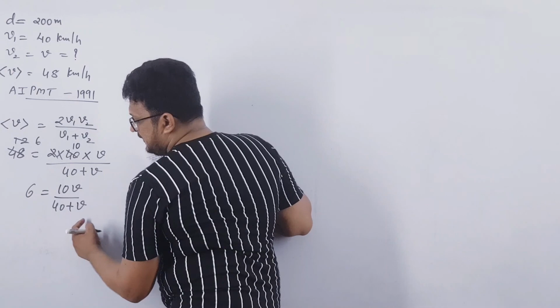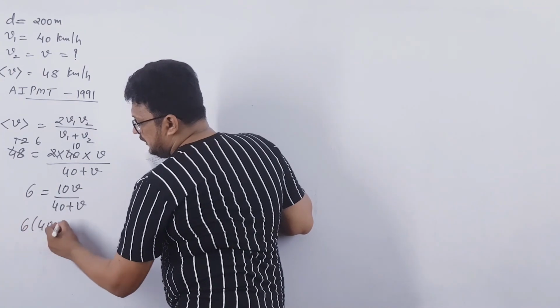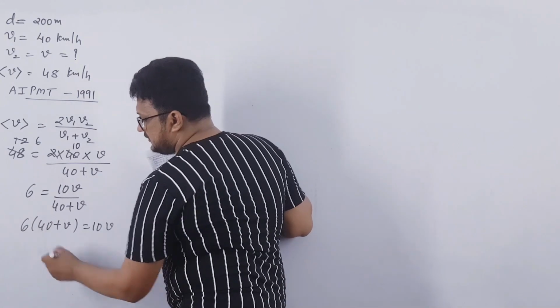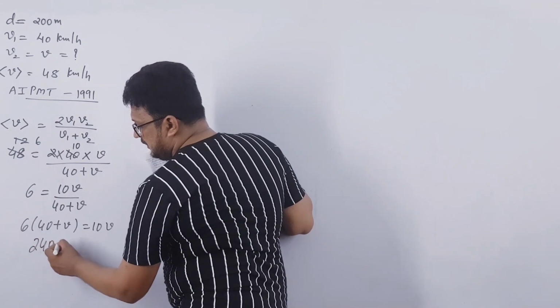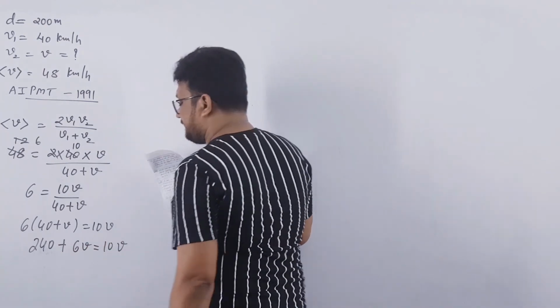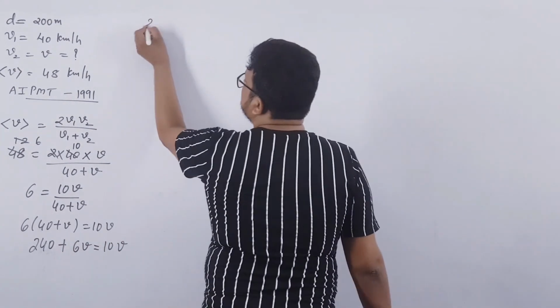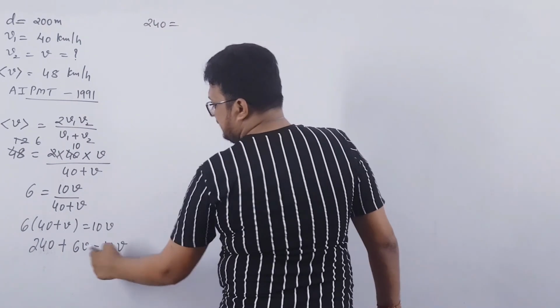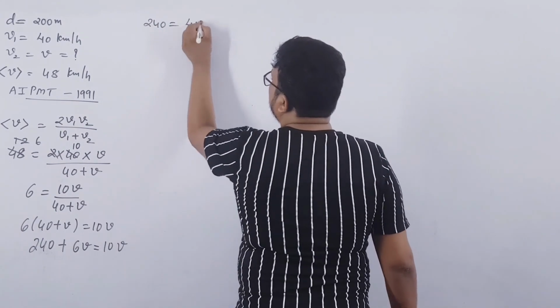So cross multiply this. 6 into 40 plus v will be equal to 10v. 6 into 4 is 6 4s are 24. 240 plus 6v is equal to 10v. Take 6v on other side. So 240 will be equal to 10v minus 6v is 4v.